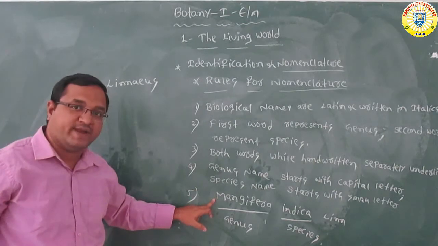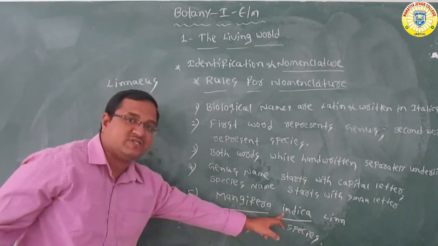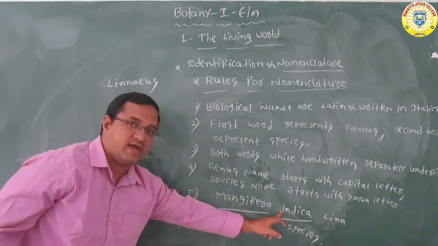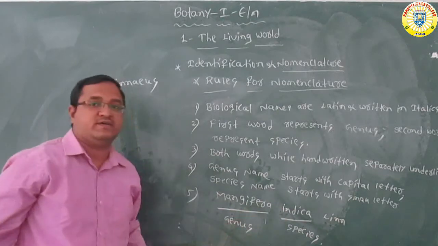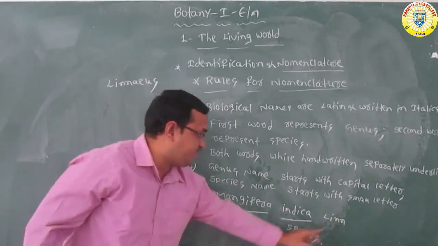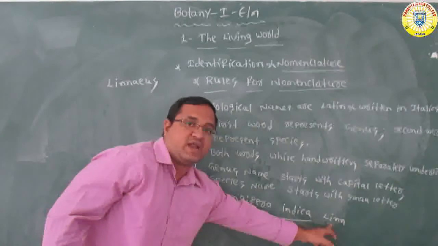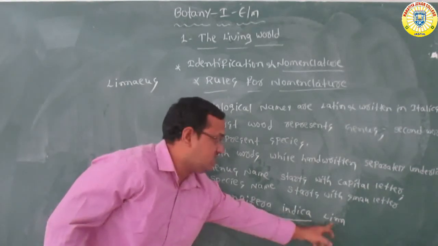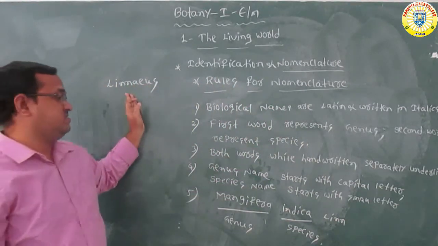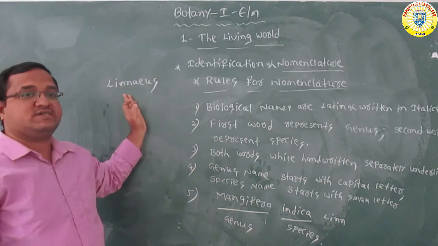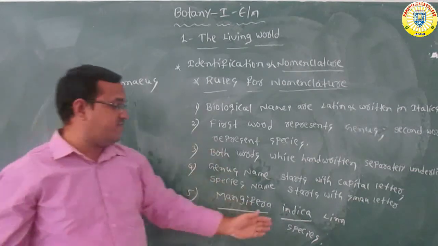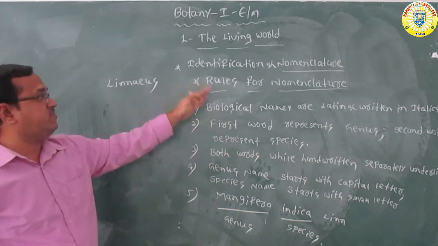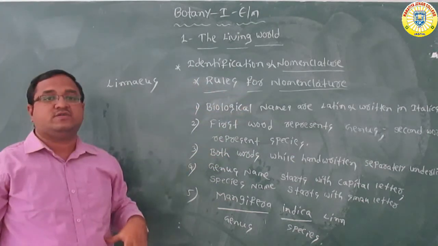The genus name starts with a capital letter; here you can see M is a capital letter. The species name starts with a small letter; here in the species name the starting letter i is written in small letter. After writing the species name, we write the scientist name, or author name, in abbreviated form: Linn., for Linnaeus. This indicates that the scientist Linnaeus described the species for the first time. So these are the universally acceptable rules for nomenclature.